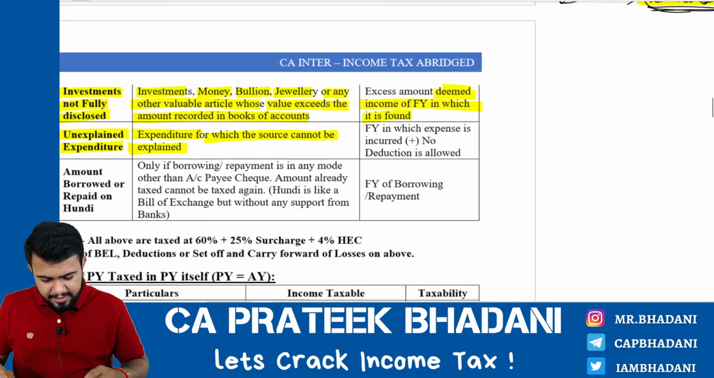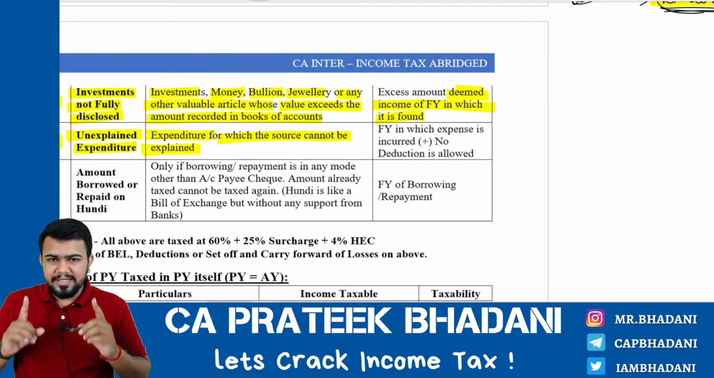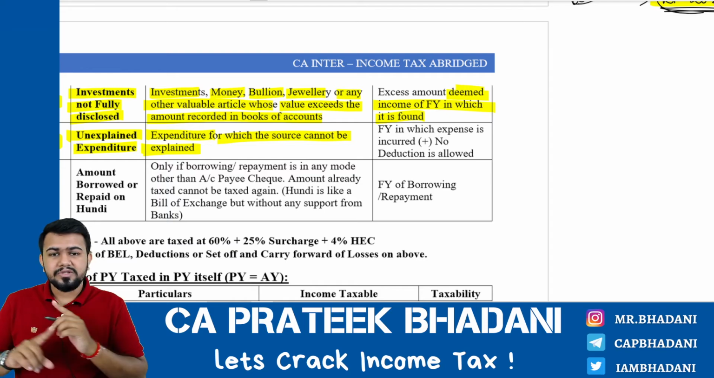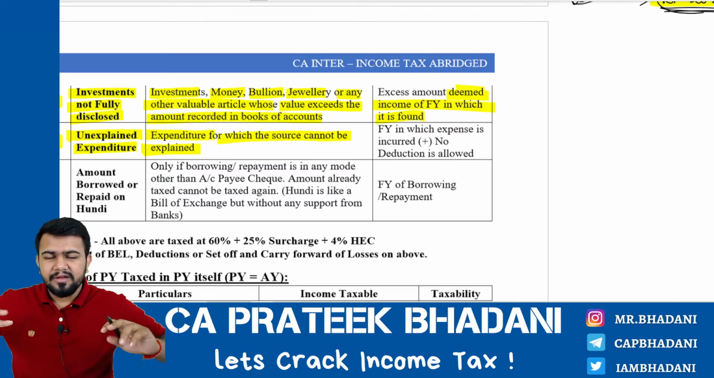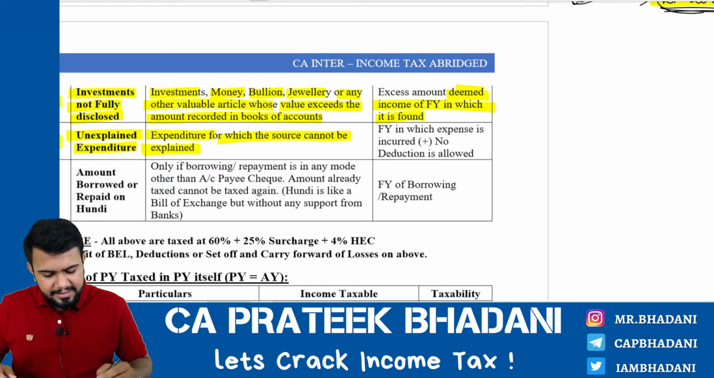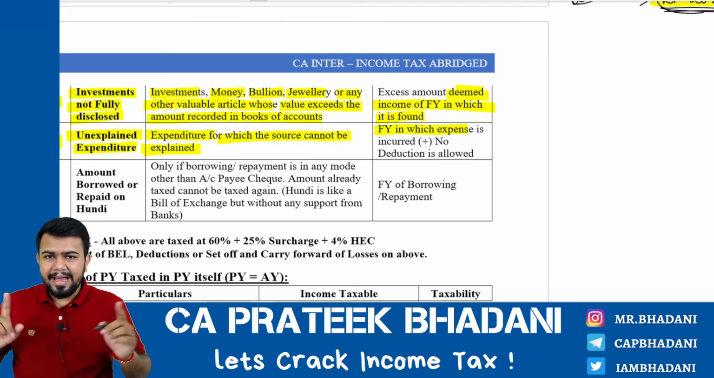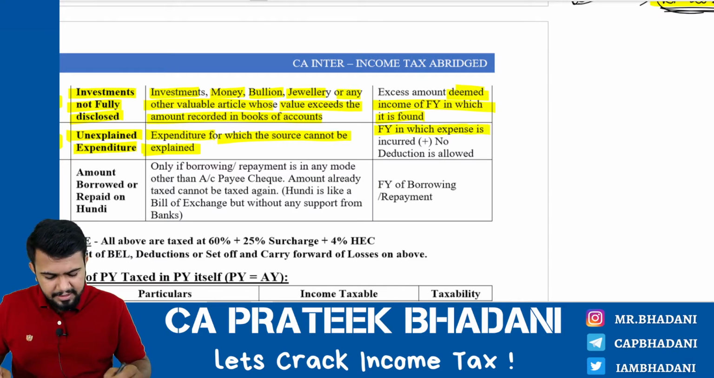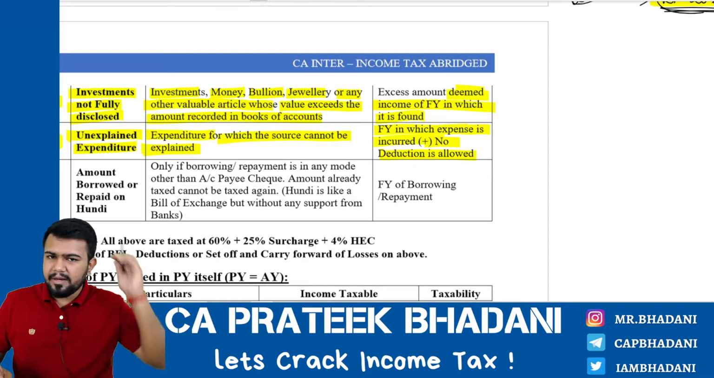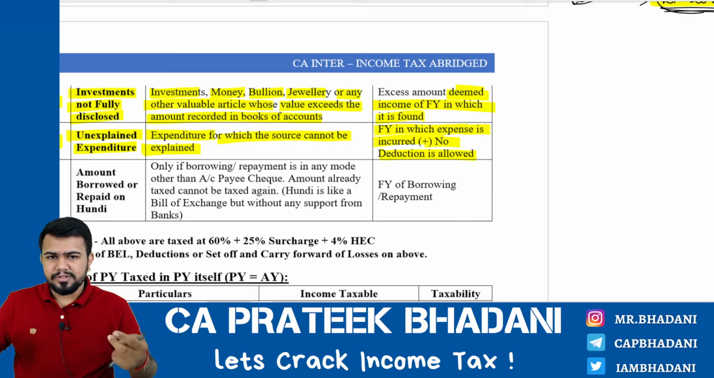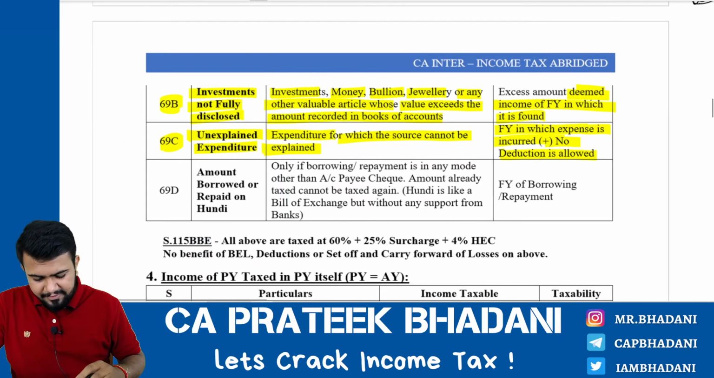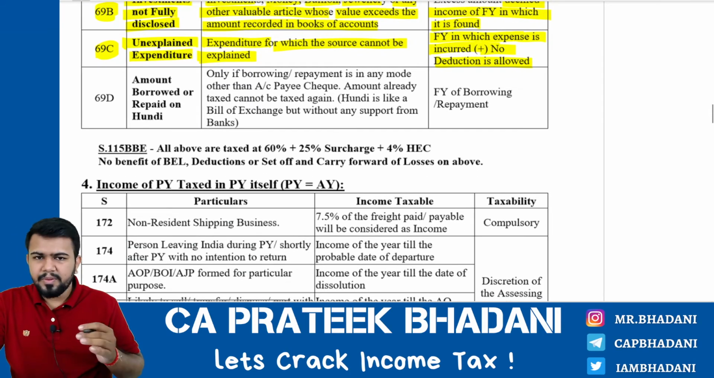So, are you able to get my point? If there is any expenditure incurred by the assessee for which the source cannot be explained by the assessee, or the source explained is not satisfactory at all in the opinion of the assessing officer, in such case this expenditure will be treated as undisclosed income in the financial year in which it is incurred, and it will also not be allowed as deduction. So expense cannot be claimed as expense also, and it will be treated as income also. So it is the reverse. Okay, so very strict. I hope you are able to understand.